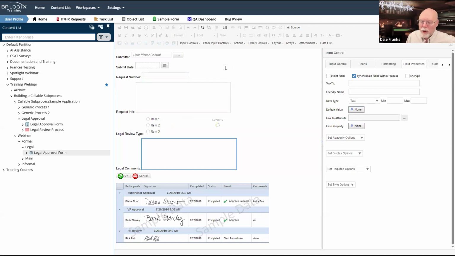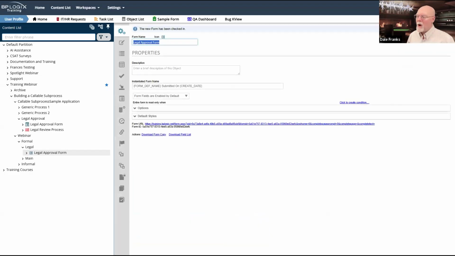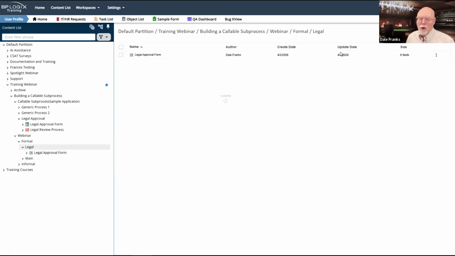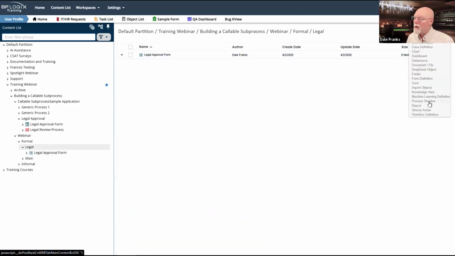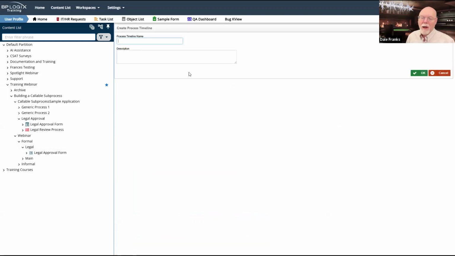And now we need to build our timeline quickly. So as soon as it saves, there we go. We can hit OK, and we can start working on our process timeline. So we'll create a new process timeline, and we will call this the legal approval TL.